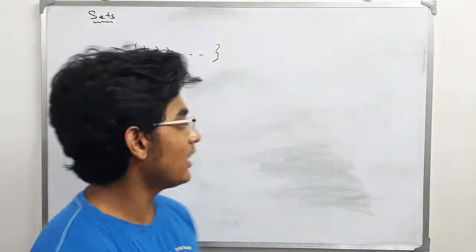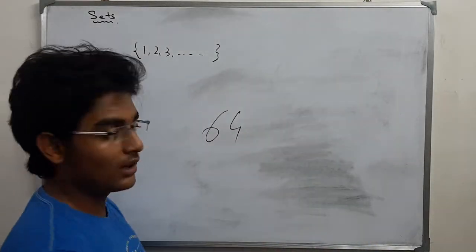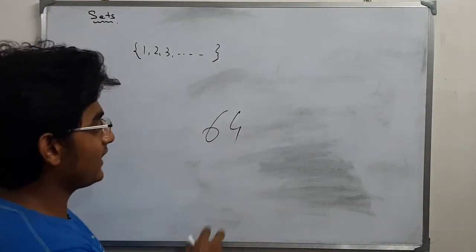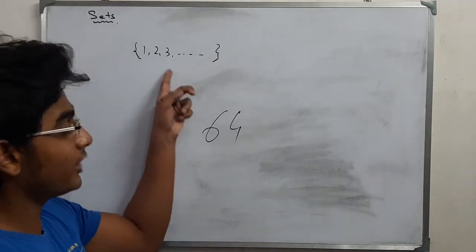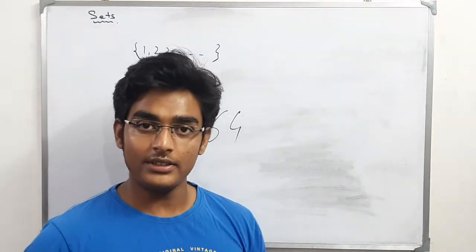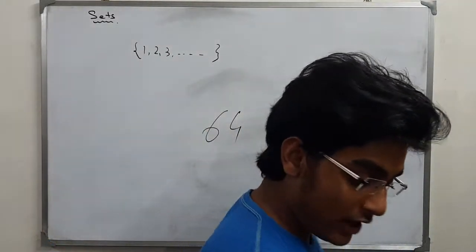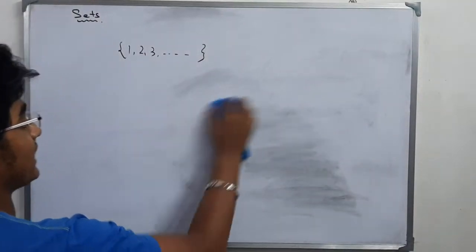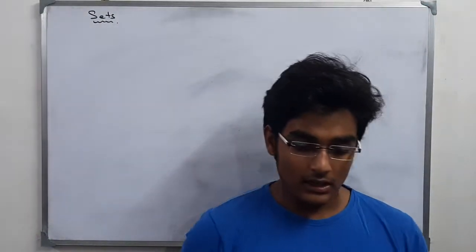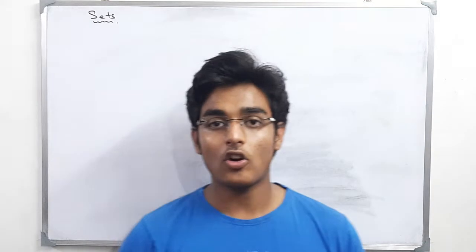Now if I give you a number 64, I can easily tell whether this number belongs to this set or not. Right? This is what well-defined means. So a set is not an ordinary collection of data but a well-defined collection of data. The members of a set are called elements of that set.